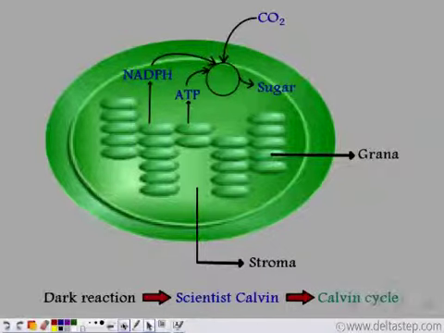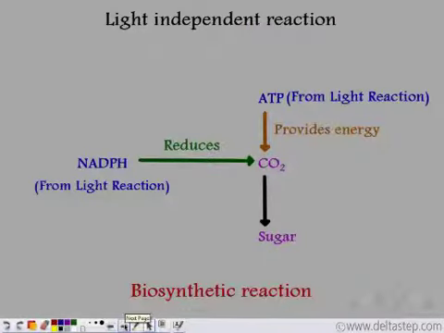Since this dark reaction was proposed by scientist Calvin, this process is also known as the Calvin cycle. ATP from the light reaction provides energy to the carbon dioxide that is taken from the atmosphere, and the NADPH, also from the light reaction, reduces this carbon dioxide to form sugar, which is the main aim of photosynthesis.